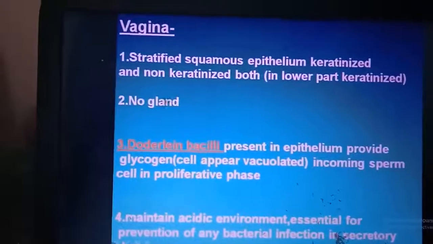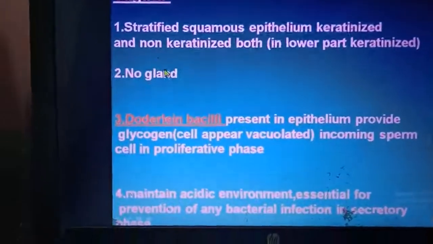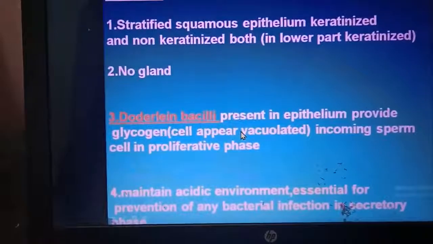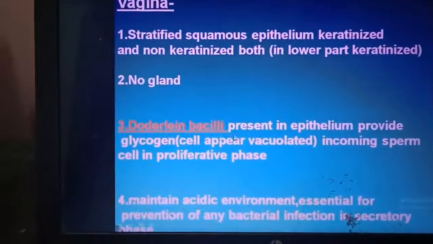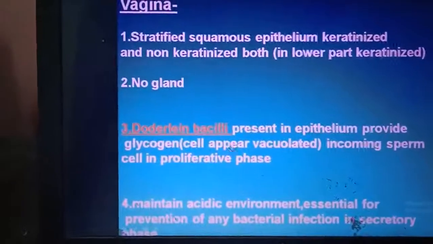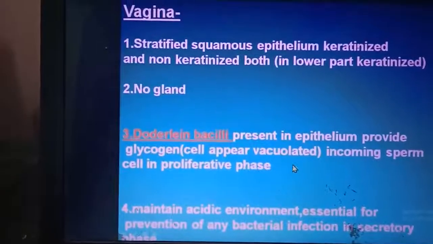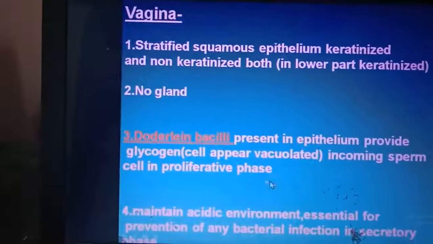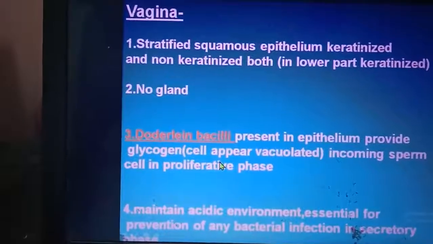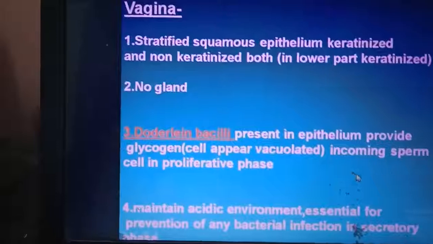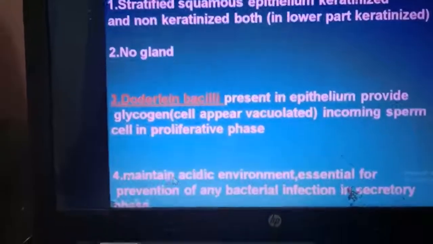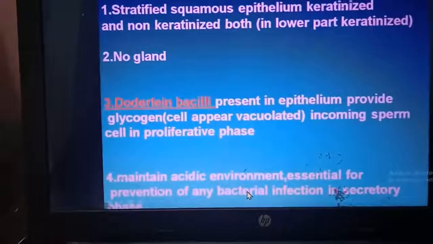There will be no gland in the vagina, but there is the presence of Doderlein bacilli. Doderlein bacilli present in the epithelium produce glycogen, due to which the epithelial cells seem vacuolated, because glycogen does not take a stain, and it provides nutrition to the sperm in the proliferative phase and maintains an acidic environment.